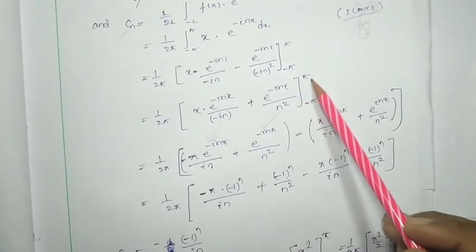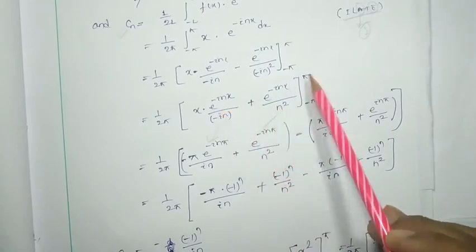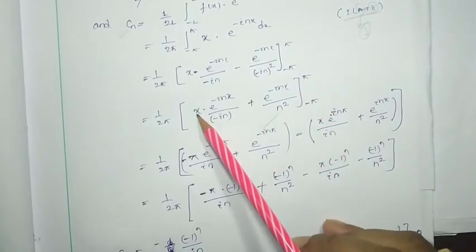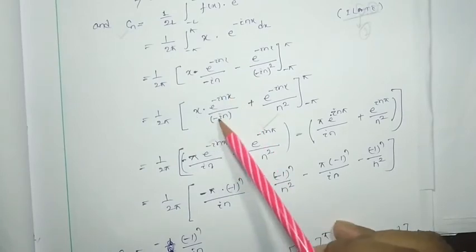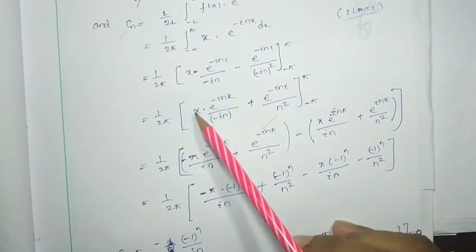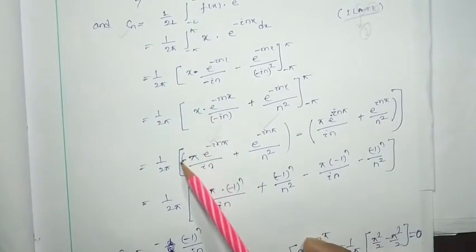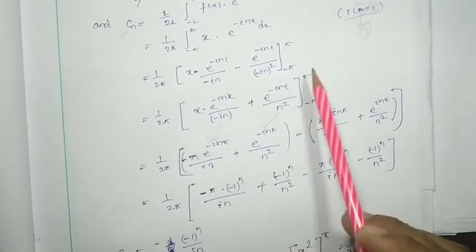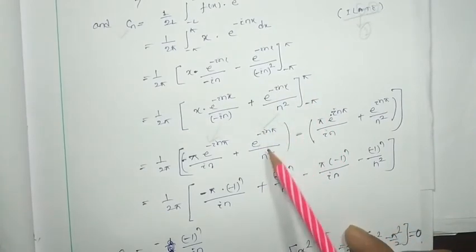First, pi has been substituted for this one and this one, then minus pi for this one and this one. Pi, here pi e to the i n x by minus i n. So just minus only multiplied here. Okay, so it will be minus pi e to the i n pi. So pi will be here if I am going to substitute, so e to the i n pi by n square.